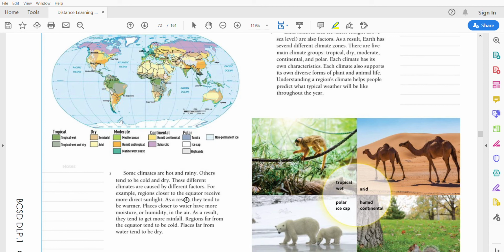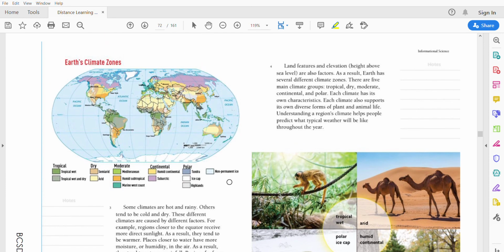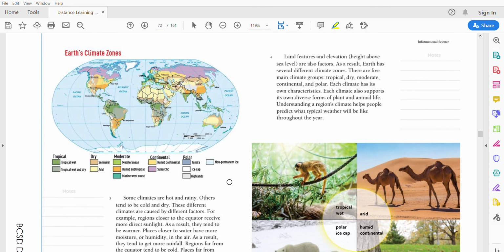So, paragraph 3. Some climates are hot and rainy. Others tend to be cold and dry. These different climates are caused by different factors. For example, regions closer to the equator receive more direct sunlight. As a result, they tend to be warmer. Places closer to water have more moisture or humidity in the air. As a result, they tend to get more rainfall. Regions far from the equator tend to be cold. Places far from water tend to be dry. Land features and elevation, height above sea level, are also factors.